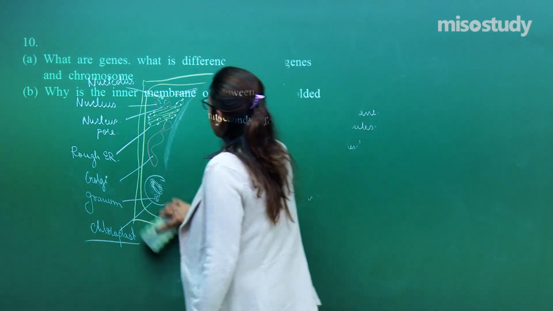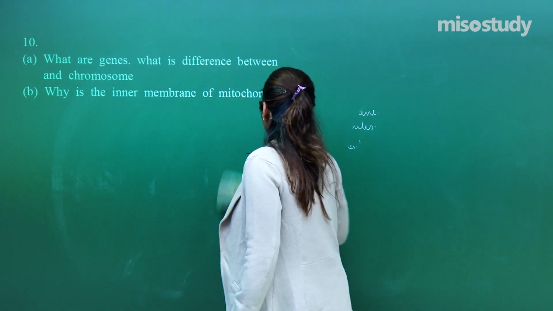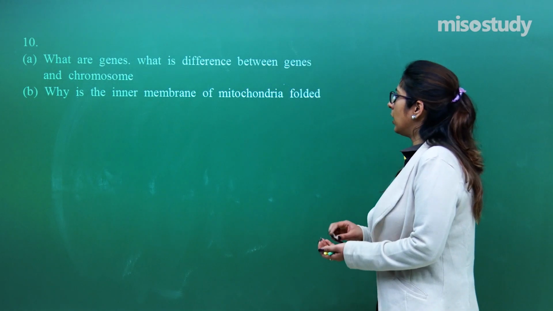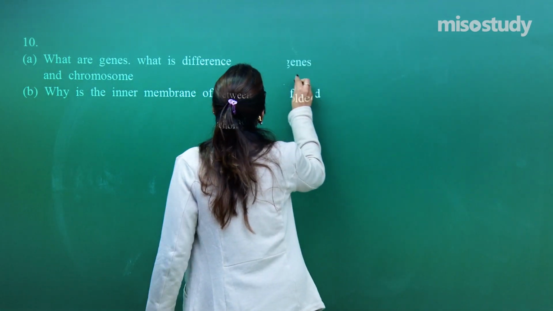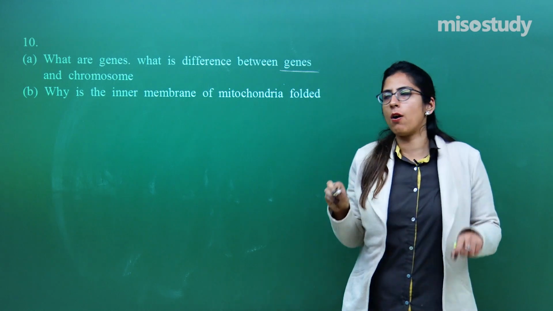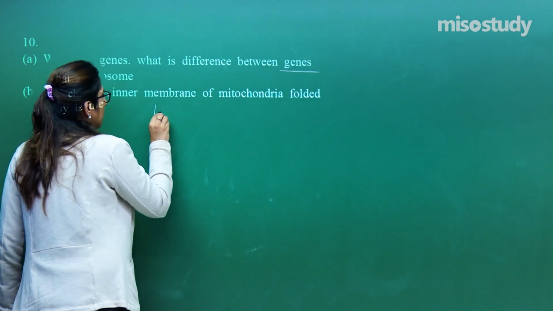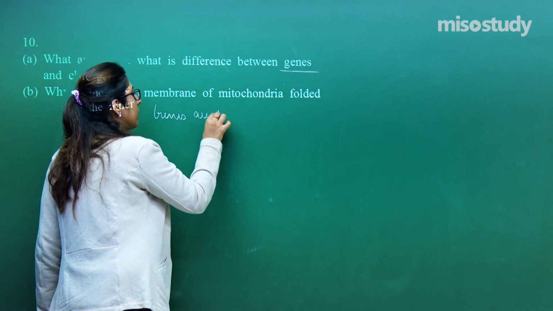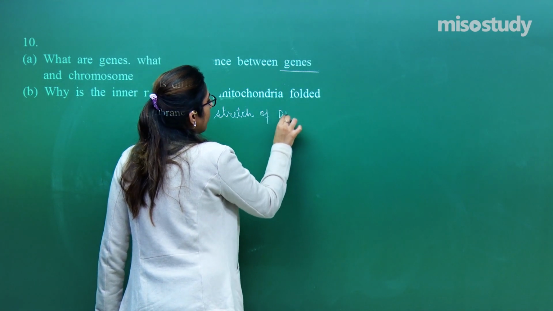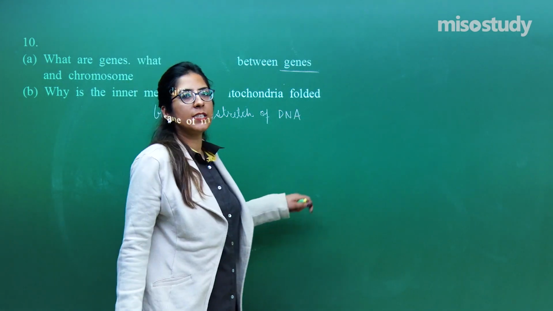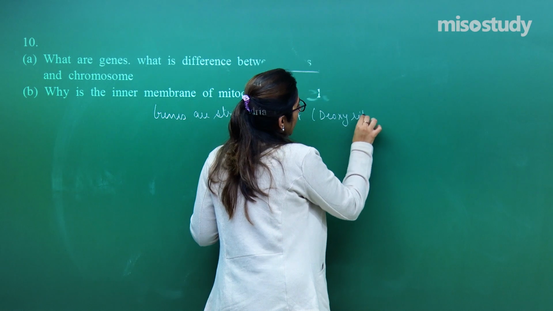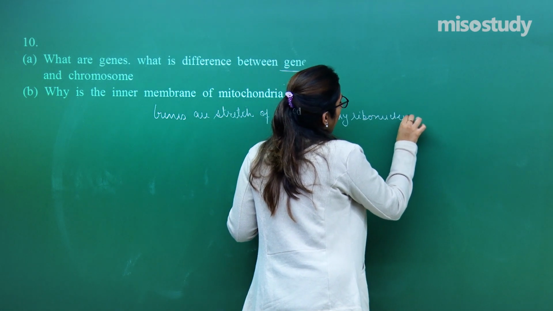Read this question. By the time, let me prepare this board for you. What are genes and what is the difference between genes and chromosomes? So, if I have to explain genes, what are genes? Genes are a stretch of DNA. Let's write. Genes are a stretch of DNA. What is the full form of DNA? That is deoxyribonucleic acid. Deoxyribonucleic acid.